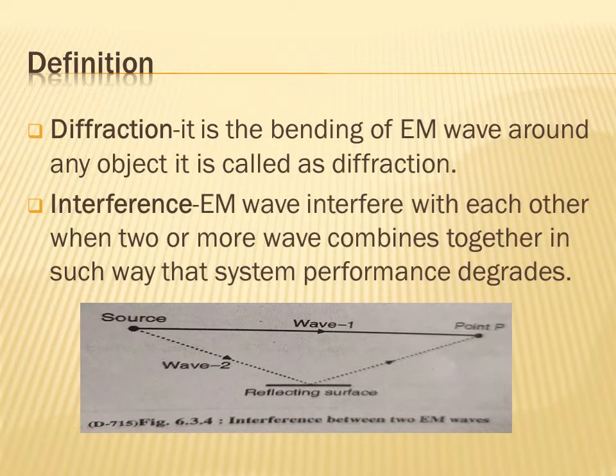Reflection is caused due to the earth surface, mountains and buildings. Refraction occurs due to atmospheric layers of different densities.